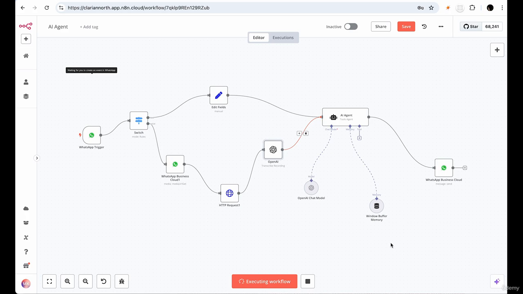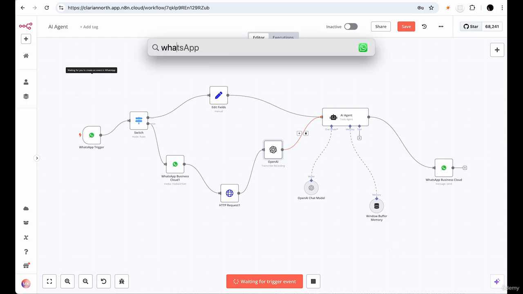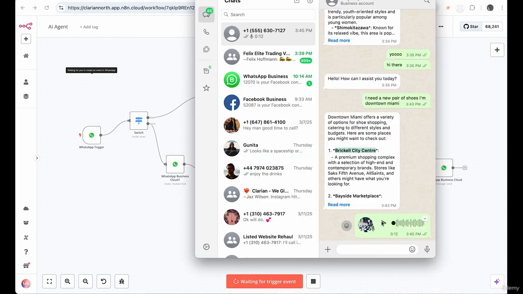When I click on test workflow and it executes, let's say I'm walking down the street and I don't have time to type. I can just say, hey, personal assistant, I need to buy some textbooks on JavaScript. Which ones do you recommend? I gotta make a list. And okay, so I'm sending that voice note. You can see that I did that on my phone because it's already showing up, synced up here on the desktop. And now it's running through.